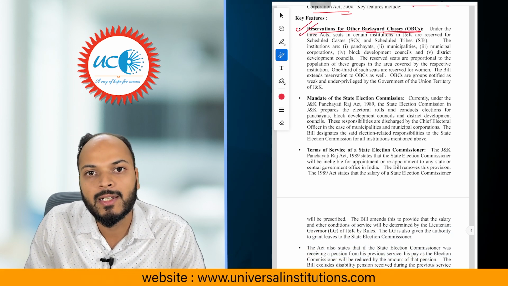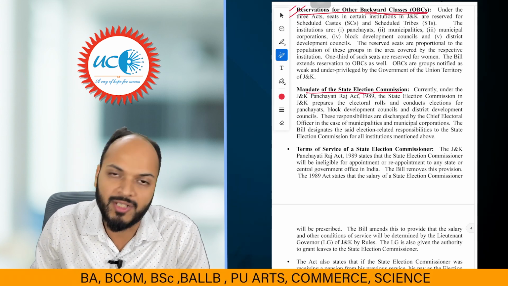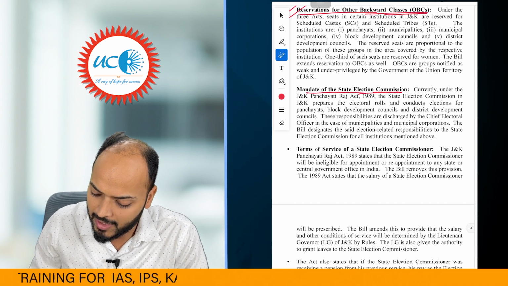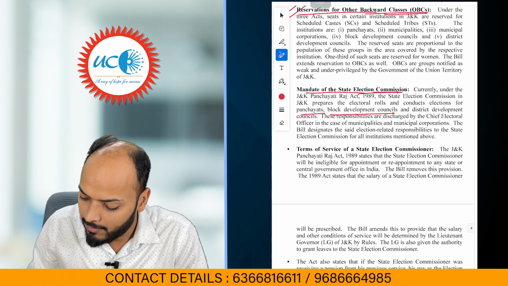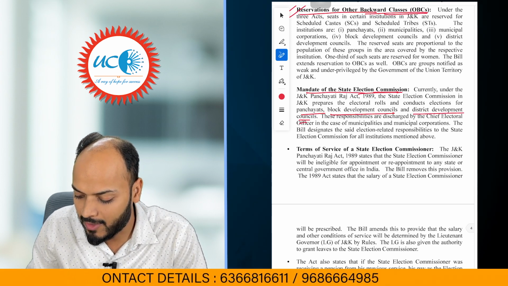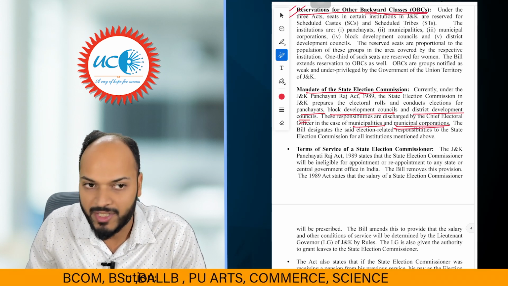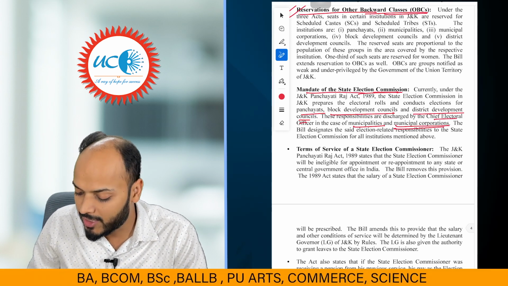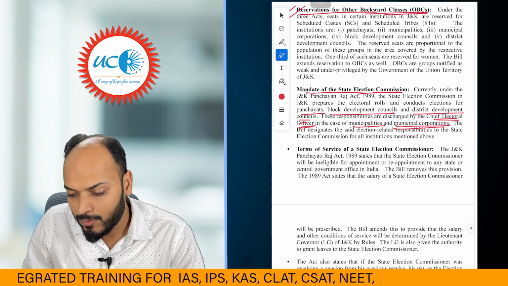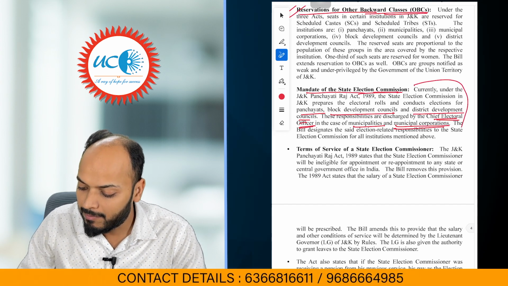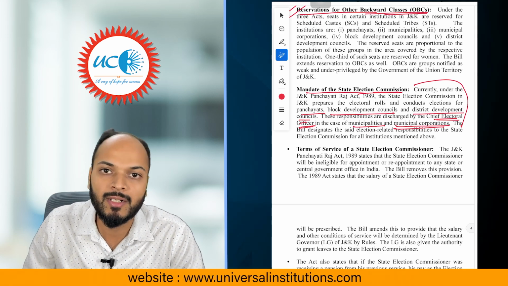The next change the new bill is proposing is regarding the mandate of the Election Commission. Right now the Election Commission of Jammu and Kashmir conducts elections only for panchayats, Block Development Councils and District Development Councils. It does not conduct elections for municipalities and municipal corporations. These elections right now in Jammu and Kashmir are conducted by the Chief Electoral Officer. The new proposed bill gives the power to conduct elections even for municipalities and municipal corporations to the State Election Commission.